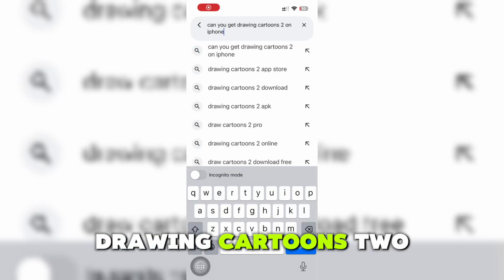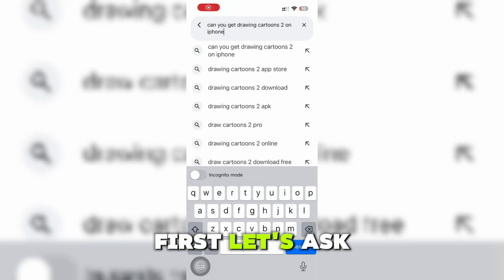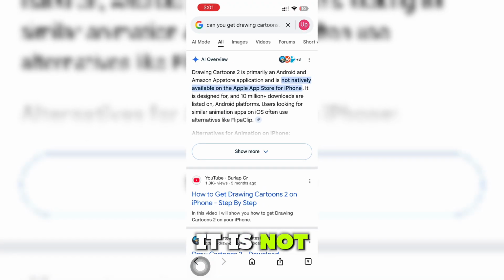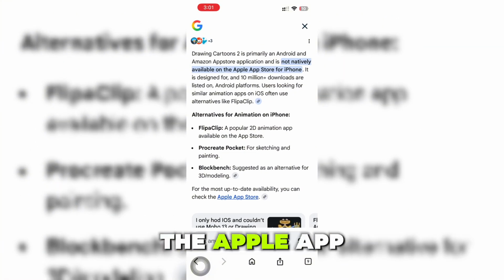How to get Drawing Cartoons 2 on iPhone. First, let's ask: can we get Drawing Cartoons 2 on iPhone? As you can see as we search it, no, because it is not natively available on the Apple App Store